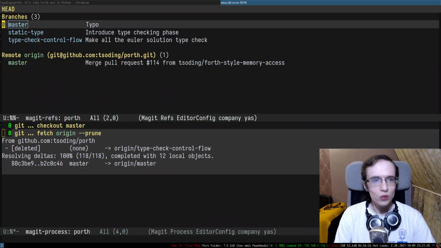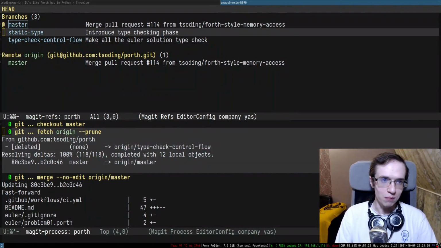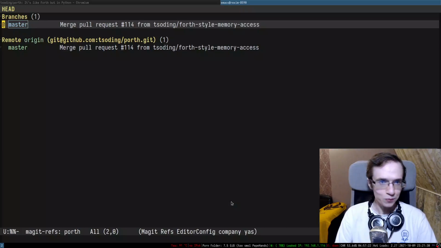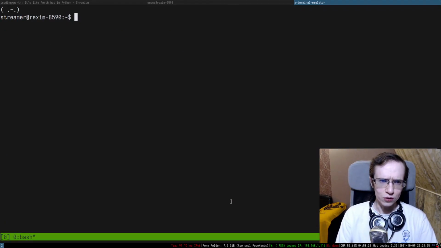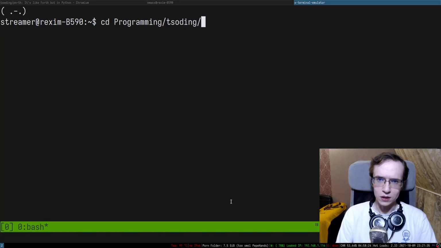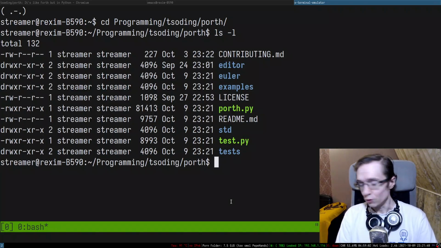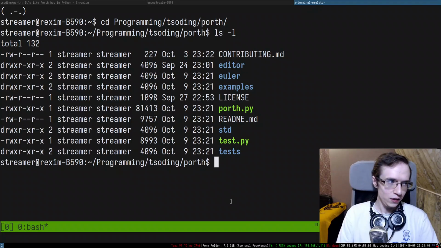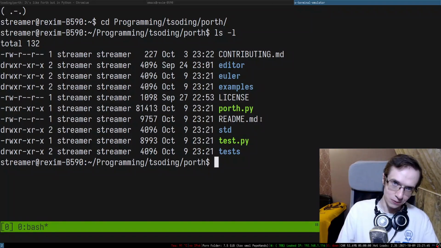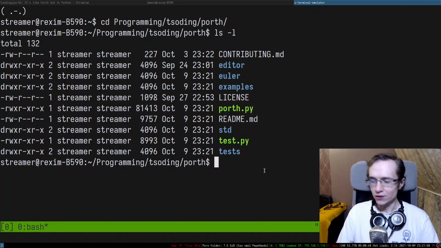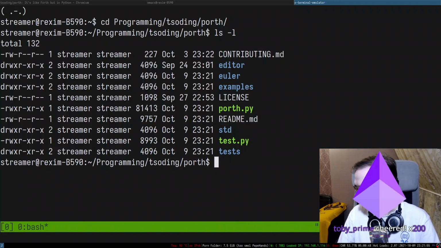All right, so merge origin master, there we go. So maybe I should actually do tmux super quick. This in Porth. There we go. So the language is, if you follow the series, you know that language is written in Python and it is interpreted and compiled. Right, and the way we compile things is by generating assembly and then piping the assembly to NASM.